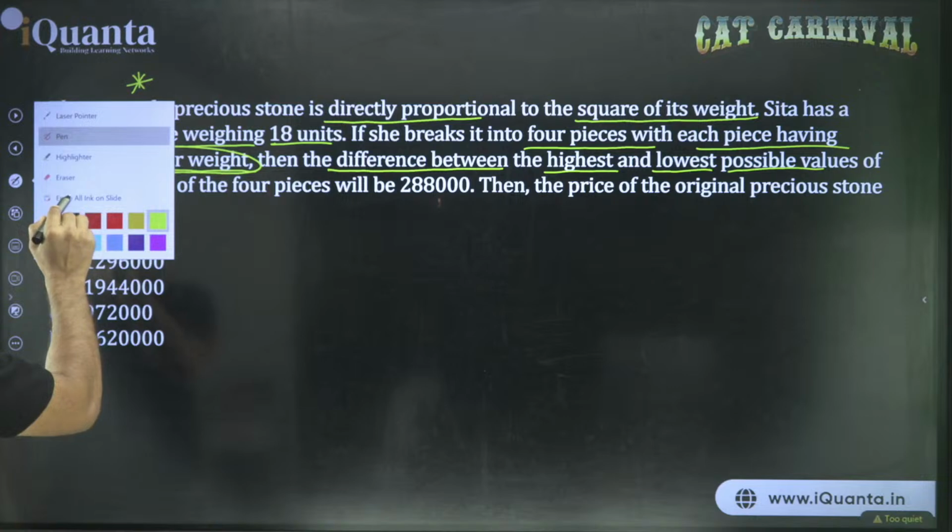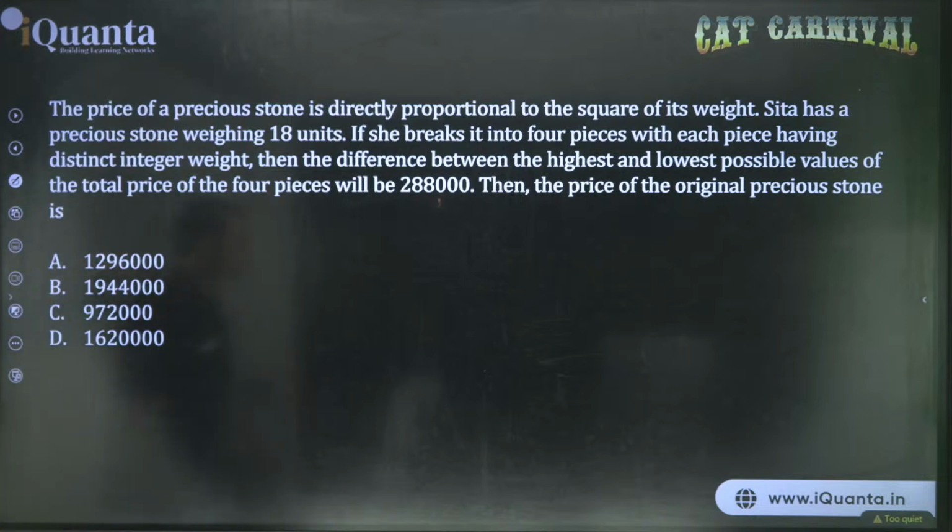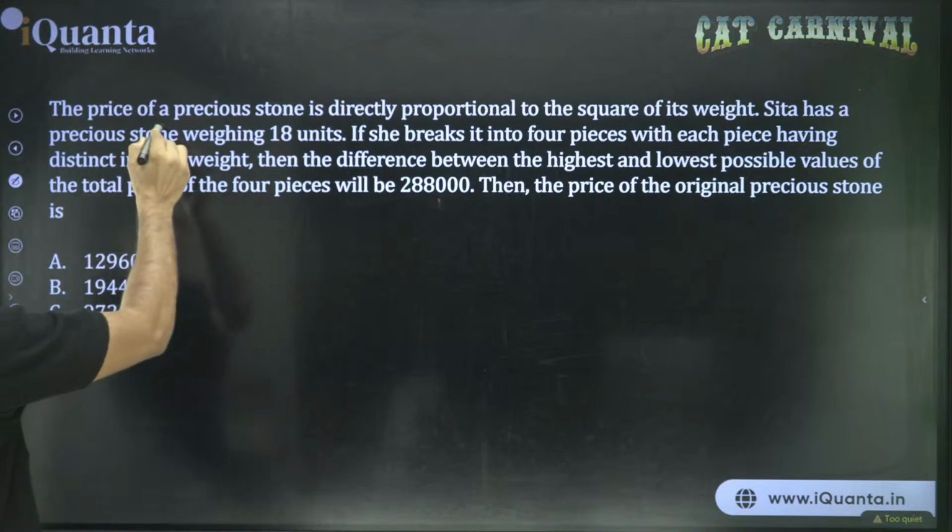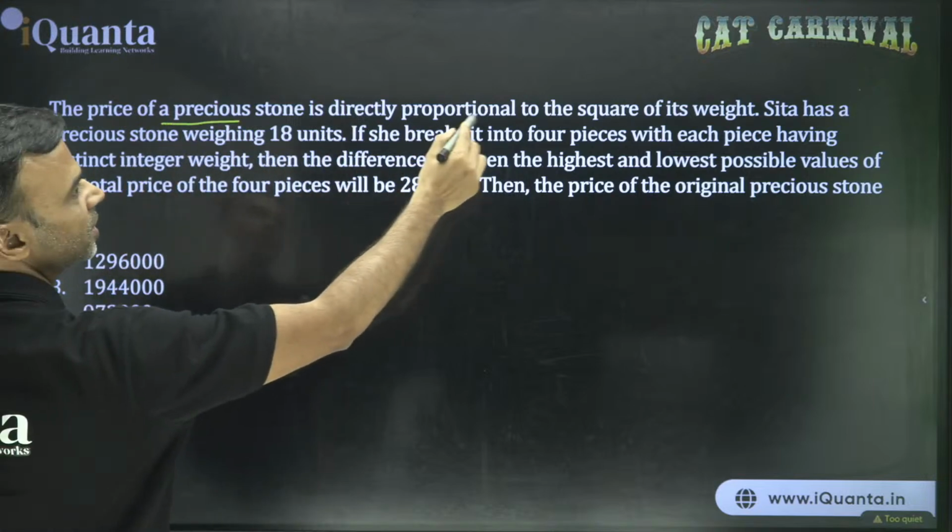So read carefully. Let's take up the solution now. Alright, let's see. What does it say? The price of a precious stone is directly proportional to the square of its weight.